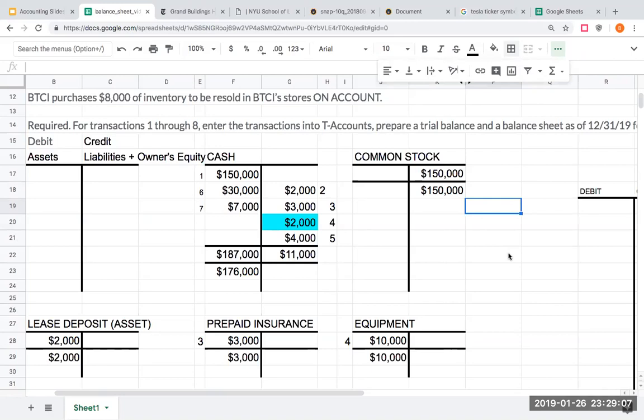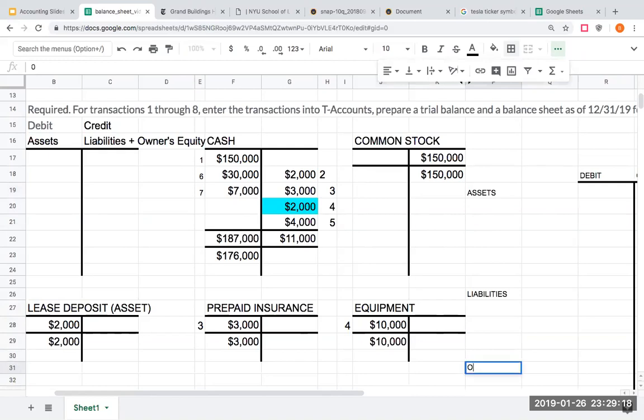I want to list out my assets first, then my liabilities, and then my owner's equity, or the A = L + OE.